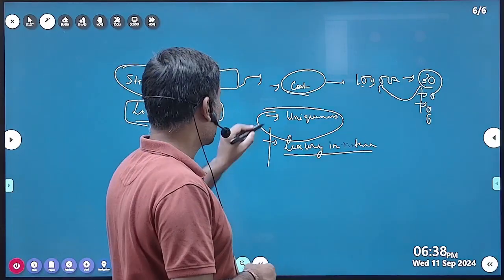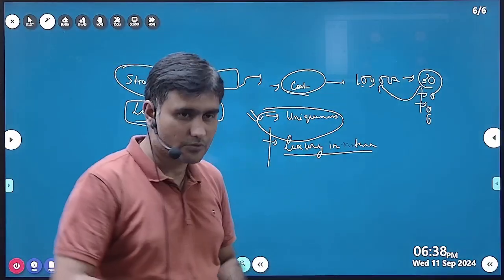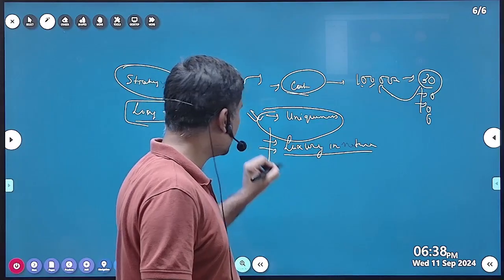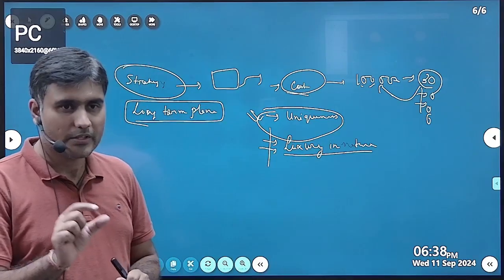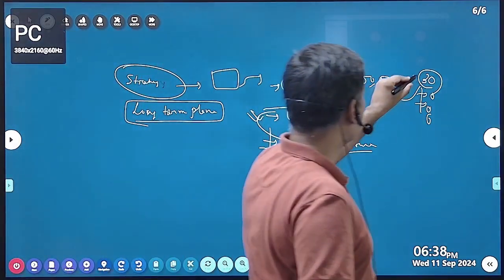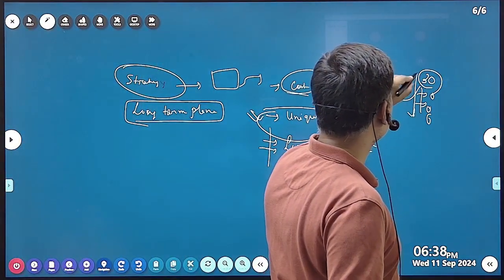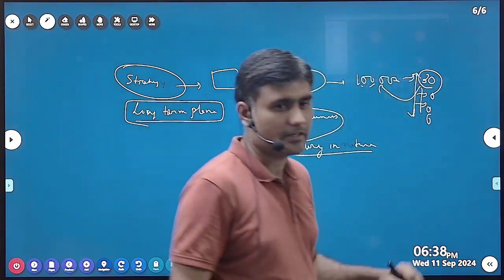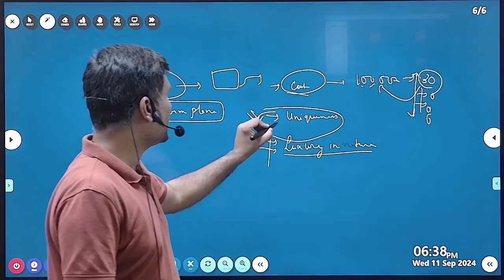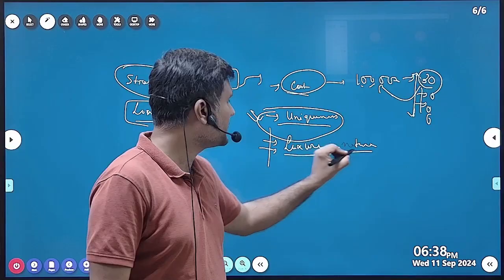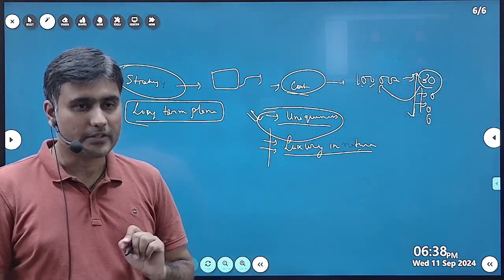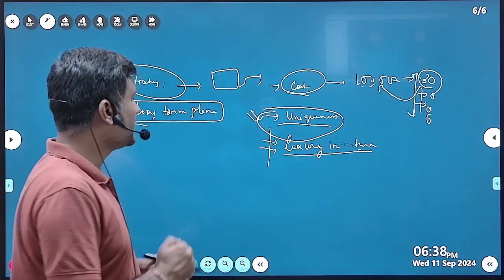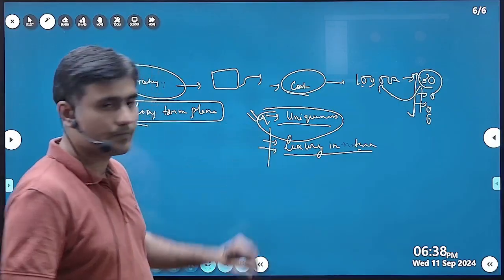For its uniqueness, they will not sell it at a reduced cost. Here there is competition. Everyone will try to sell good quality products at a very reasonable rate. But when luxury is the nature, they will not try to reduce the price. They will sell it at a very high price, but the thing will be unique in nature.